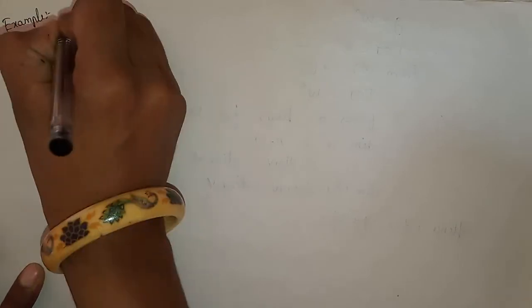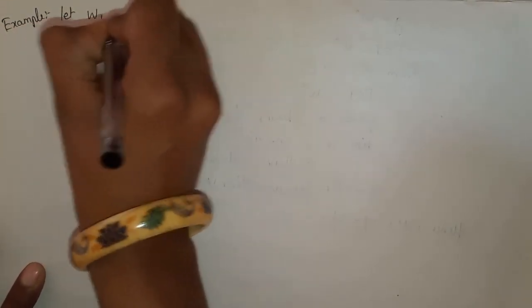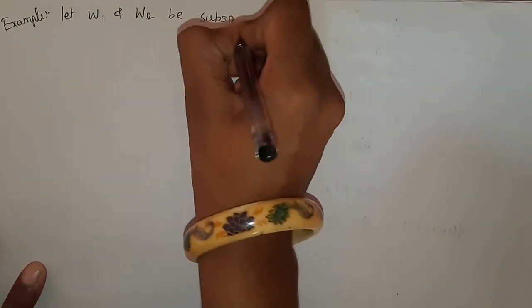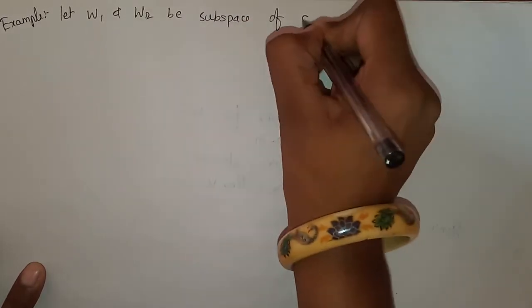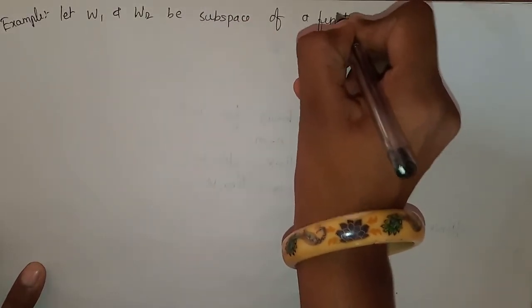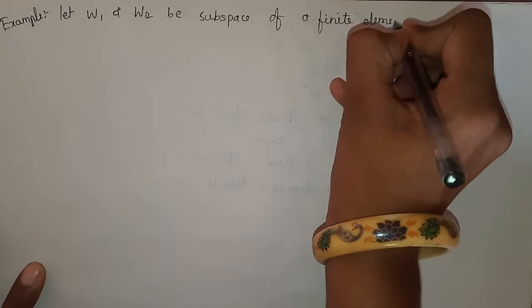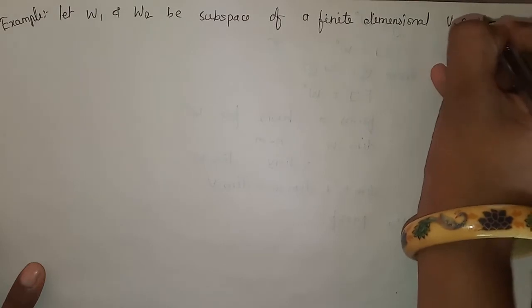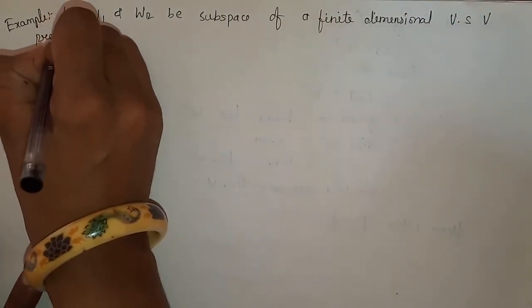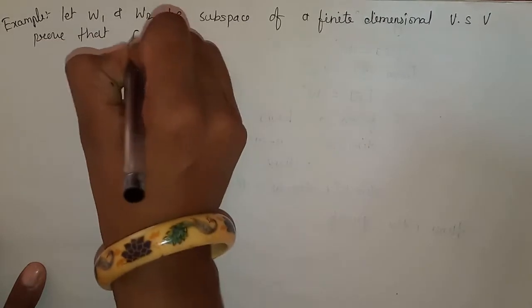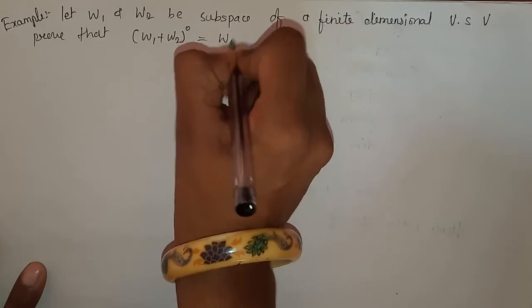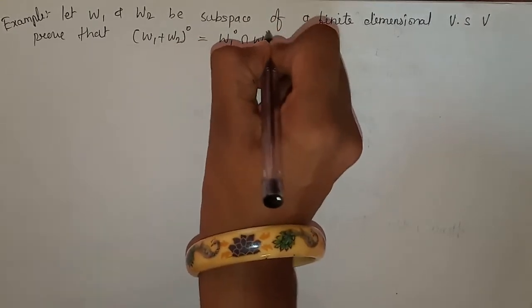Example: let W1 and W2 be subspaces of a finite dimensional vector space V, then prove that (W1 + W2)⁰ is equal to W1⁰ ∩ W2⁰.